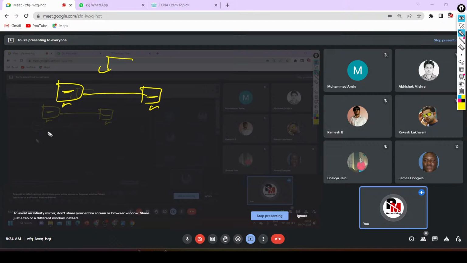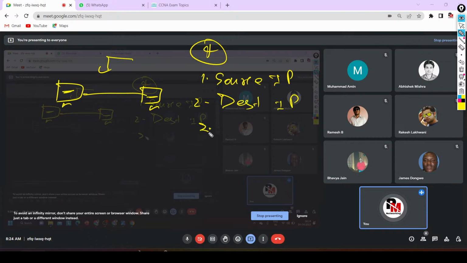Done. And for basic communication, four things are required. The first one is the source IP address. The second one is the destination IP address. The third one is the source MAC address, and the fourth one is the destination MAC address. Done, guys?